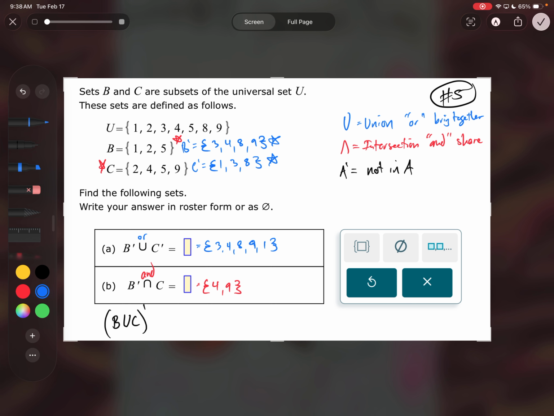Okay, so on this one, you should write down what B union C is. B union C would be or, so I'm combining them. It would be 1, 2, 5, 4, 9, right? 1, 2, 5, 2's already in there, 4 and 9, okay. So B union C would be all of that, but then I find the not of that. So I find everything that's not in there. That would be what? 3, 1, 2, 3, 4, 5's in there, 8, 3 and 8, okay.